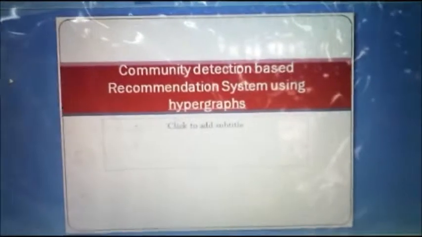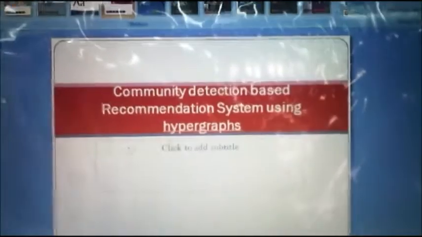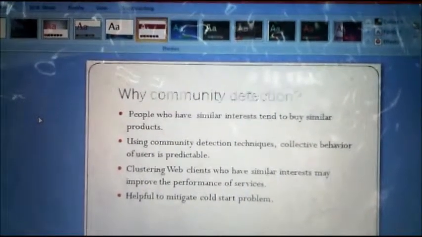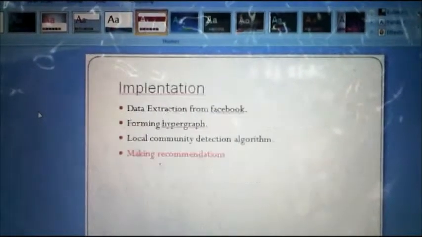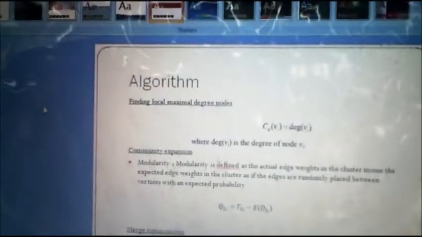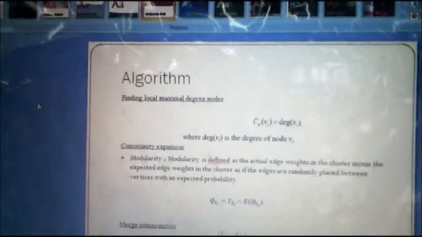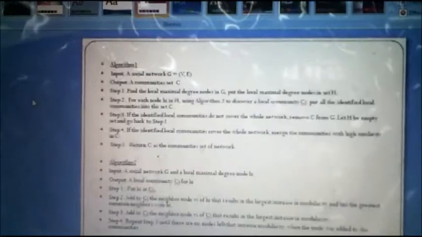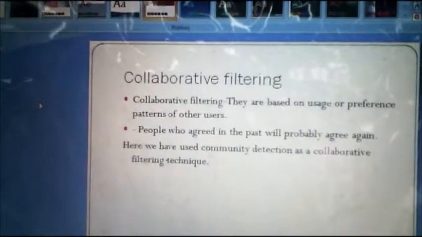The topic of our project is community detection based recommendation system using hypergraphs. The first step is to extract the data of the user from Facebook. The second step is to form hyperedges, and then we implement a community detection algorithm to find communities of similar users, and then we apply a recommendation algorithm to recommend items to the user.